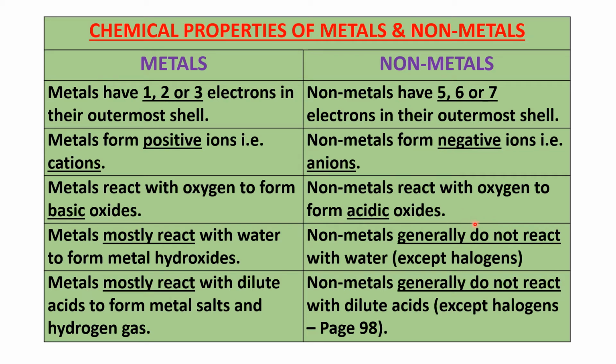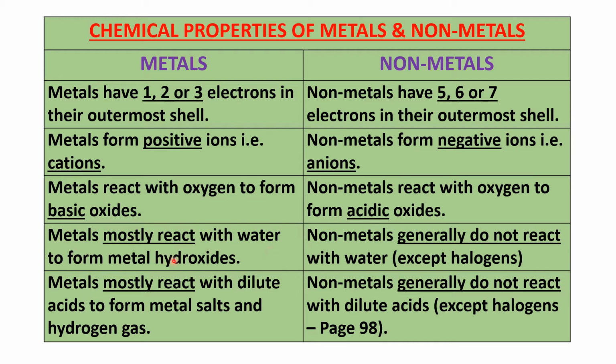So in other words, you are getting an acid. Whenever you mix a non-metallic oxide in water, you get an acid, and that's why we say non-metals react with oxygen to form acidic oxides, because whenever you mix a non-metallic oxide in water, you'll generally get an acid. I'm using the word generally because there are some exceptions. I don't want to tell you all the exceptions and confuse you.